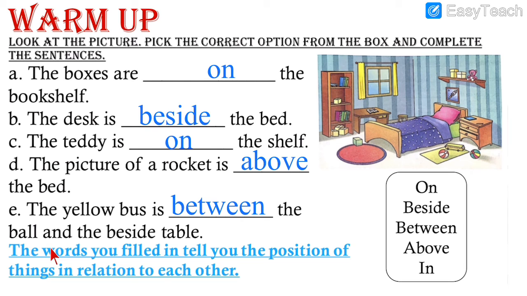What is written over here? The words you filled tell us the position of the things in relation to each other. All the words that we used, on, beside, above, between, they tell us the position of the objects.